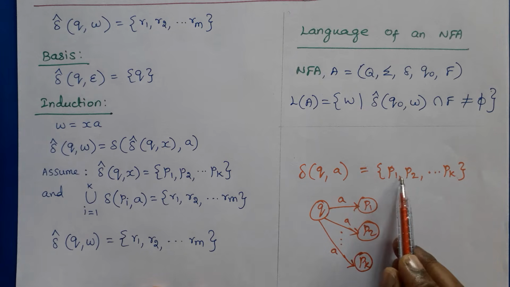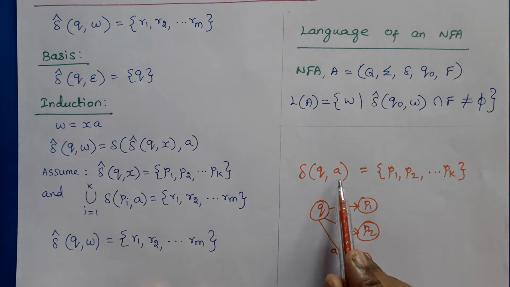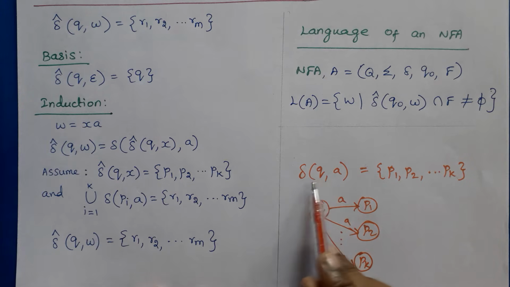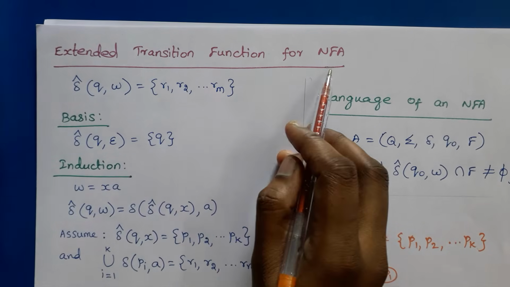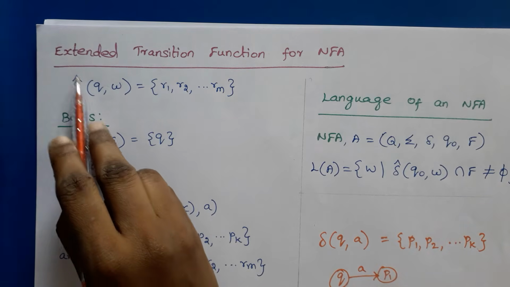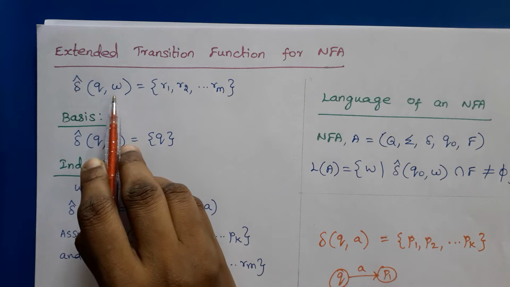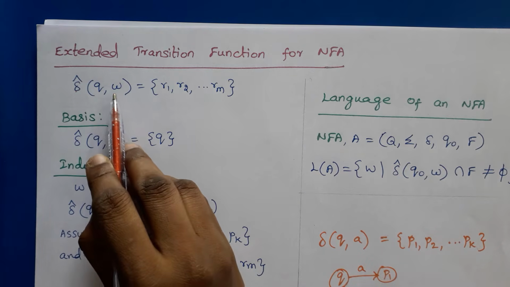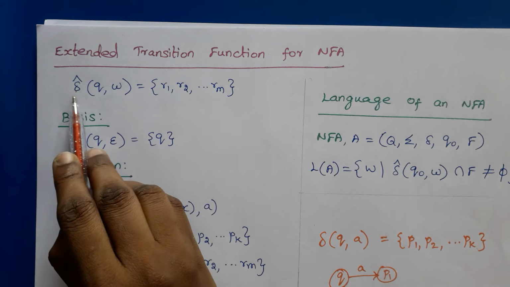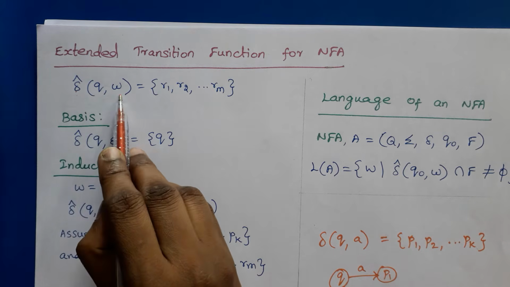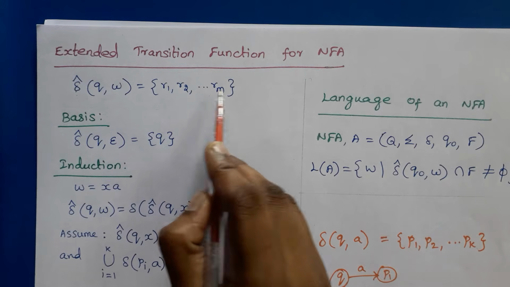A DFA can have only one next state, but an NFA can have any number of next states for the same input symbol. So q and the current single input symbol are the two arguments of the delta transition function. The extended transition function for NFA can be written as delta cap. So instead of a single input symbol, here a string is the second argument. So delta cap of (q, w) is equal to {r1, r2, ..., rm}.